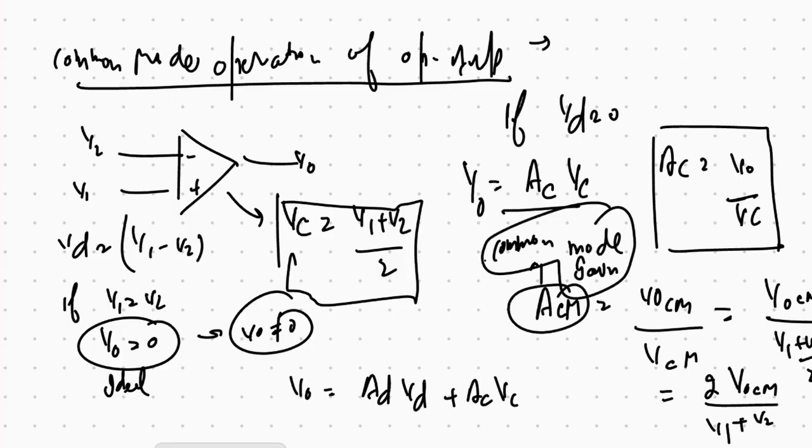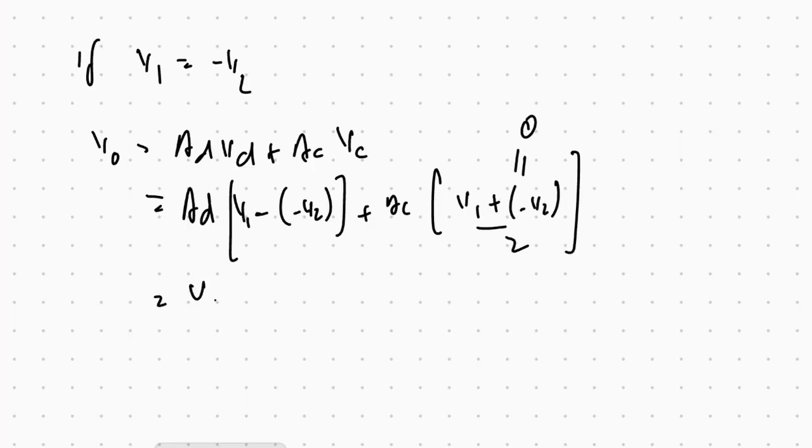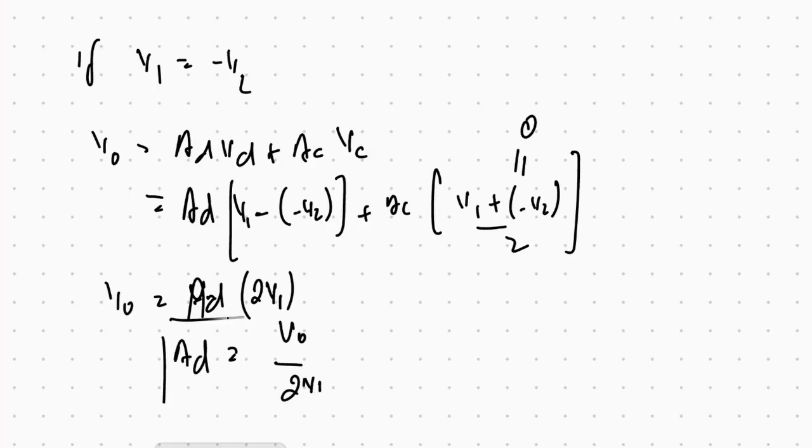Because this is a common mode operation. So if V1 is equal to minus V2, then V output is equal to AD VD plus AC VC, the common mode. So AD (V1 minus V2) plus AC (V1 plus V2)/2. This is equal to 0. So we have VD, AD, V1, V output. So AD is equal to V output by 2 V1. This is when we have the opposite polarity.